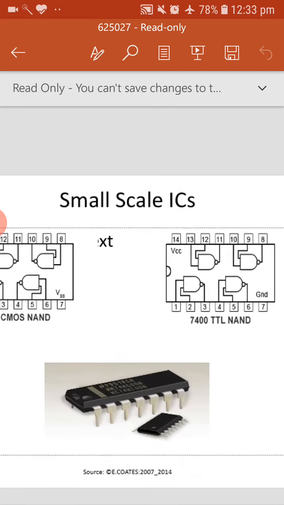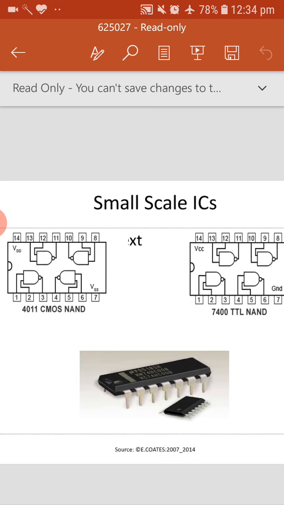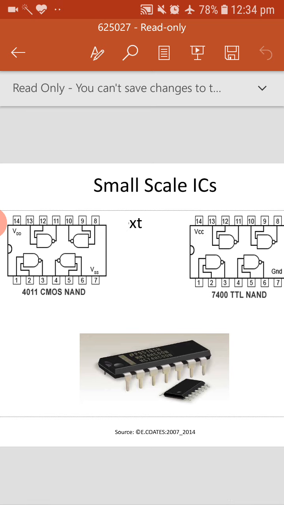The next one: we are seeing two ICs here. One is a 4011 CMOS NAND gate and the other is a 7400 TTL NAND. Both are NAND gates only, but one is from CMOS technology and one is from TTL technology. As we are seeing, one IC has 4 NAND gates. Pins 1 and 2 are the inputs and 3 is the output pin. Like that we are seeing 4 gates in the single IC.